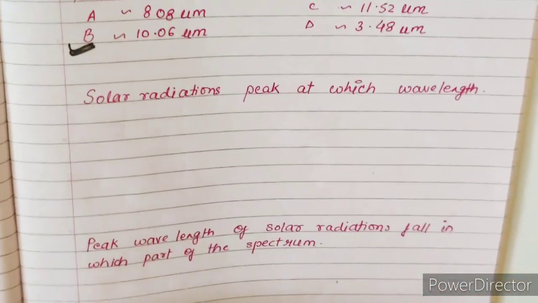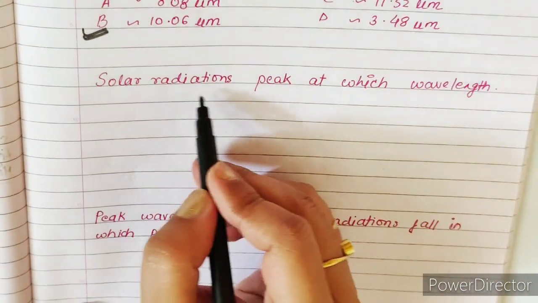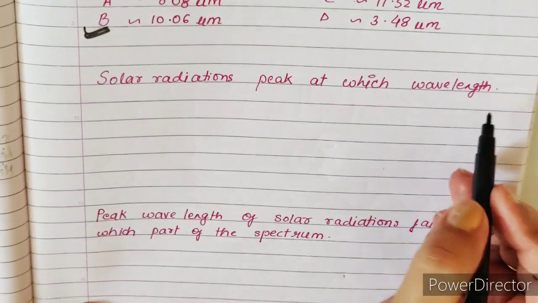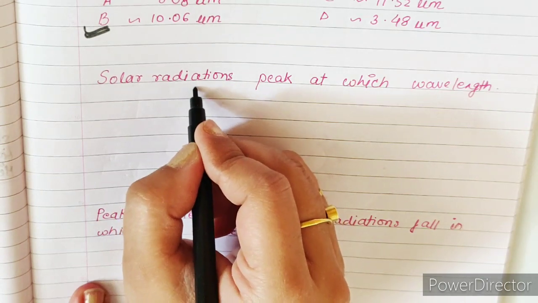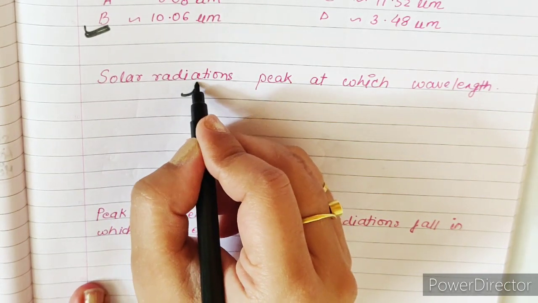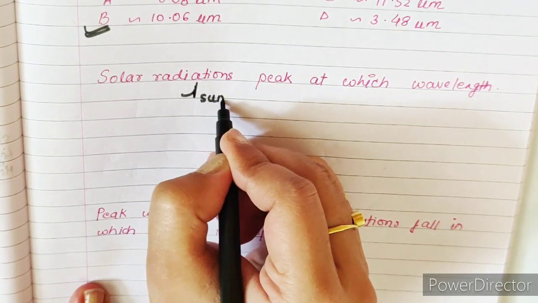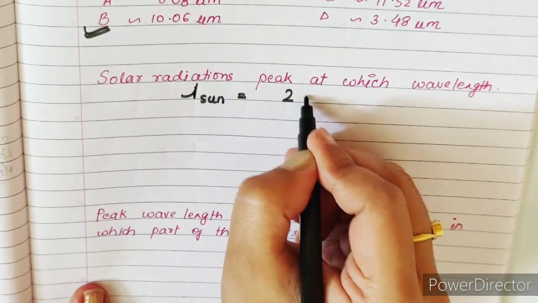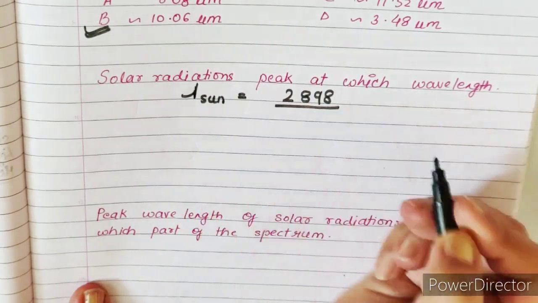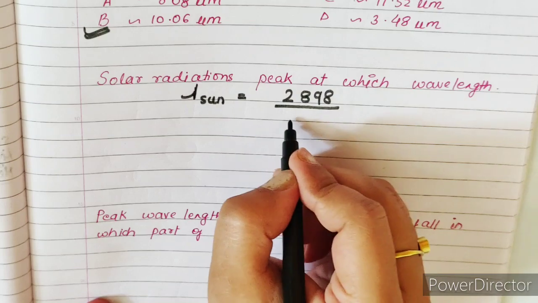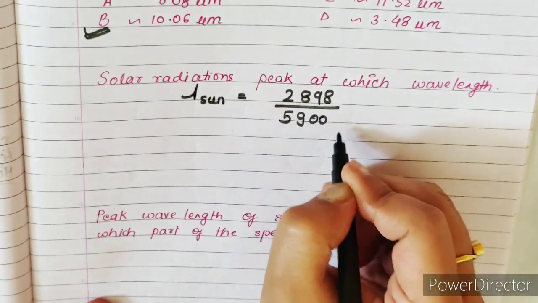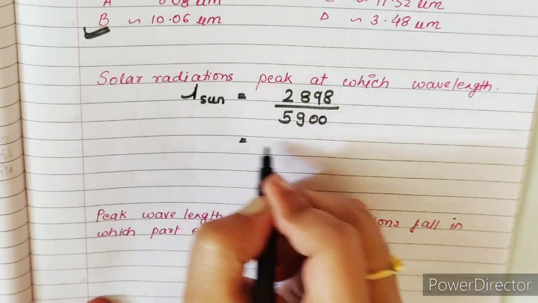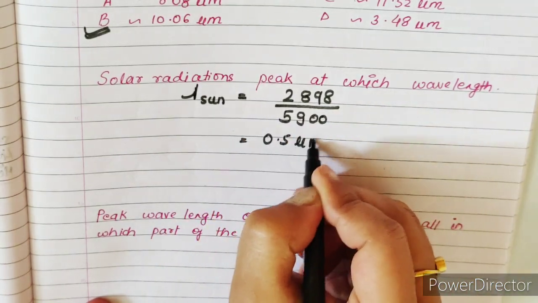Now the next question is, solar radiations peak at which wavelength? Now this question can again be solved using Wien's displacement law. So I am finding lambda peak for sun. It will be 2898, which is Wien's displacement constant, and the temperature of sun, which is somewhere around 5900 Kelvin. If you solve this, you will get 0.5 micrometer.